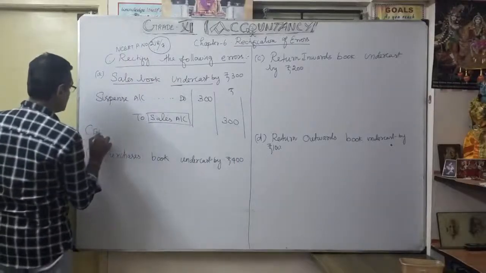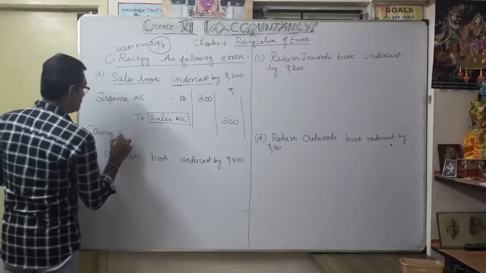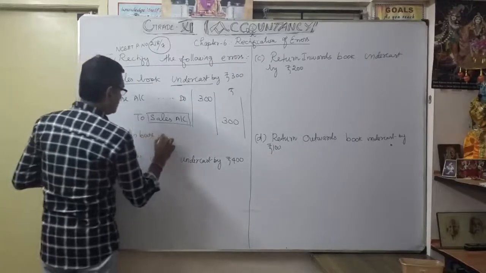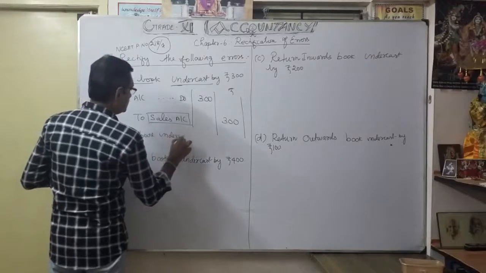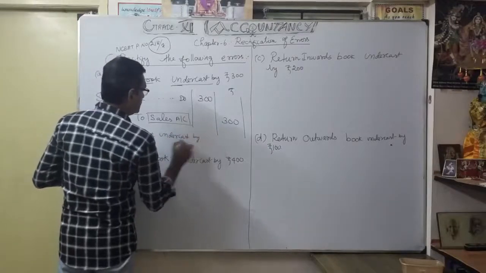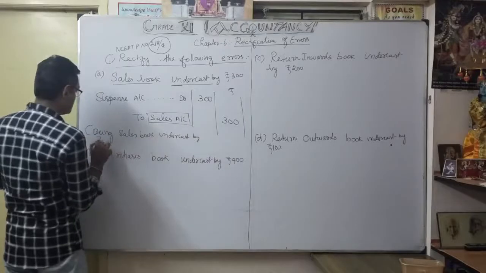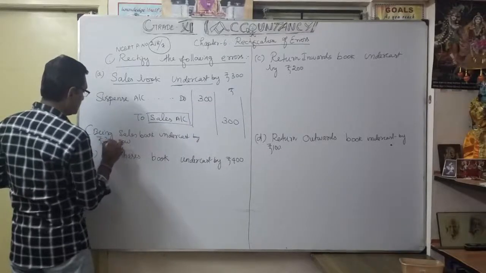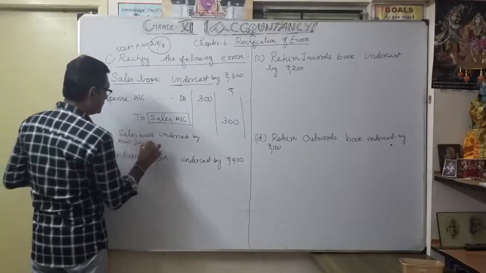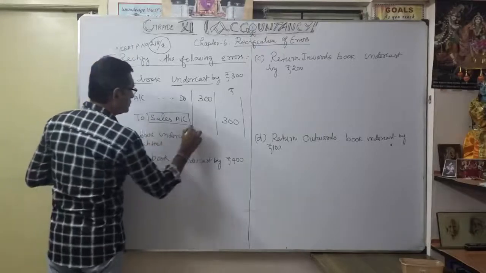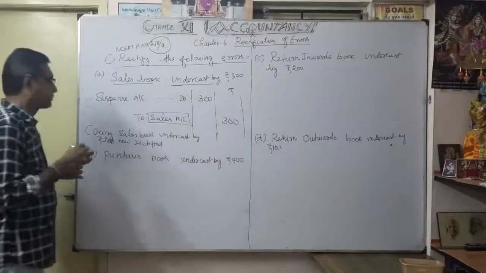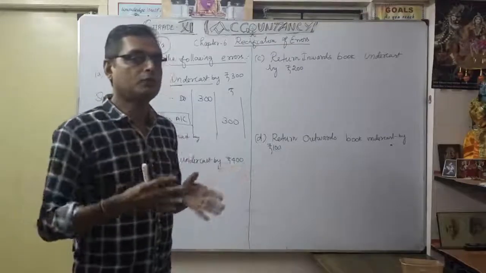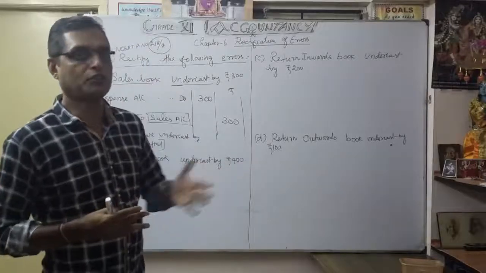Being sales book undercast by 300. Okay, now understood. That's the narration here. So as an undercast, you have to account as it is, no confusion, if you are strong in the journal entries.